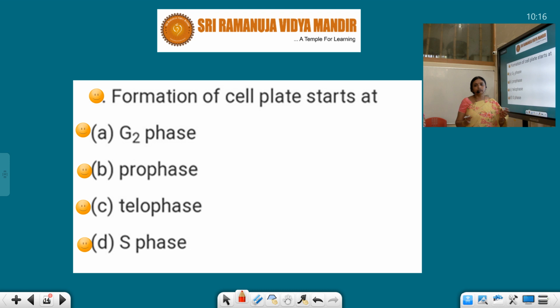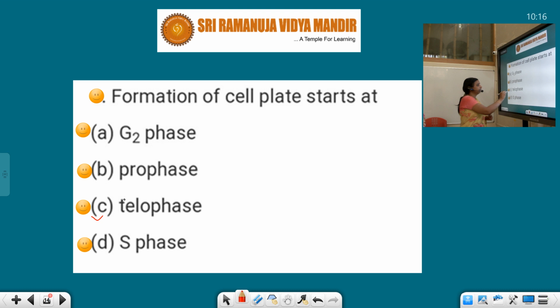Then the cytoplasm has to separate and form two cells, so the cell plate has to form in the plant cell. So formation of the cell plate starts at telophase in plant cells.